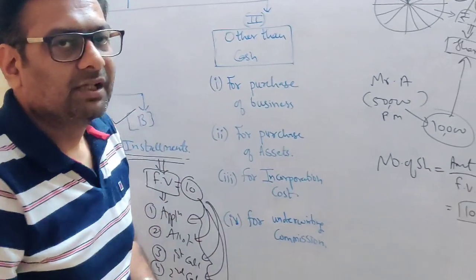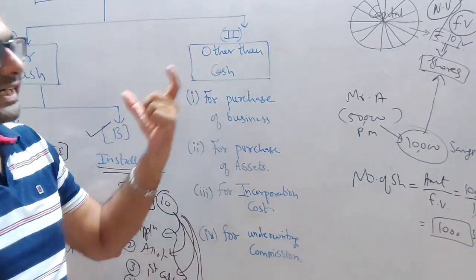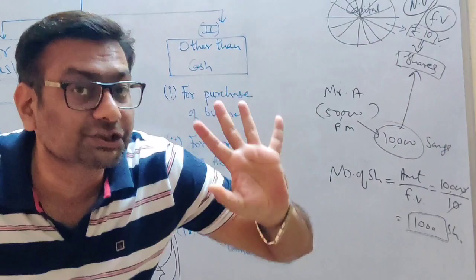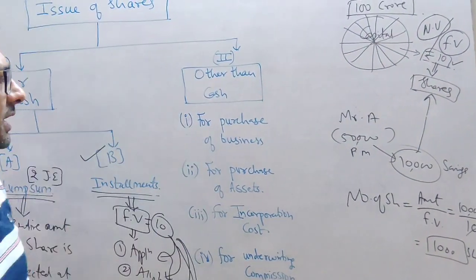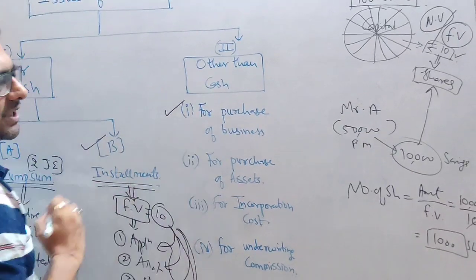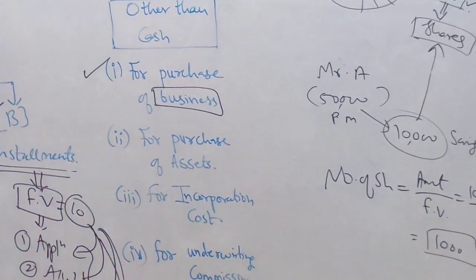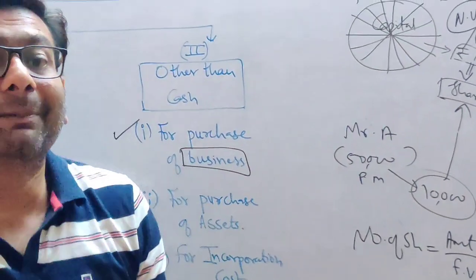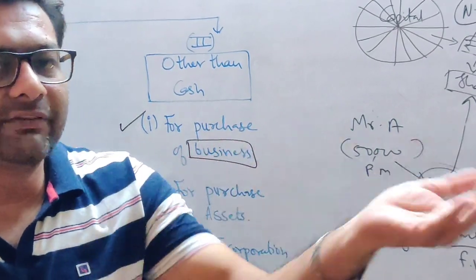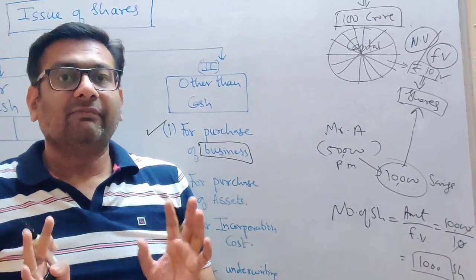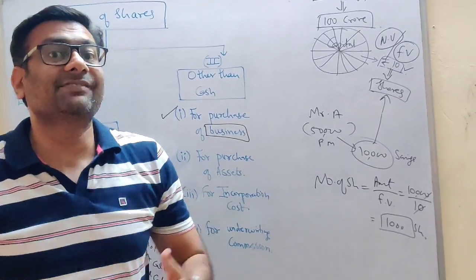Now let's have a glance at the second group, other than cash. So here the company is giving out shares, but in return the company is not getting any money. What are the cases here? First case, when the company is purchasing a business. When the company is purchasing a business, you have to pay a price for it. No one is going to give you a business for free. Will you get a business for free? No. You have to pay a price for that business.